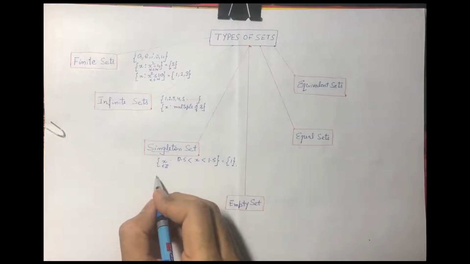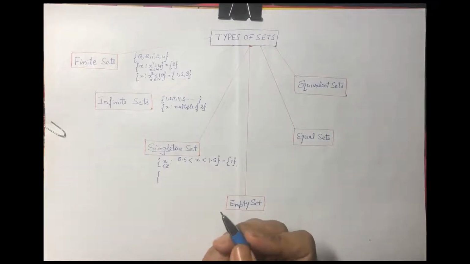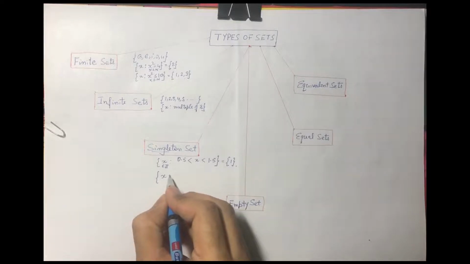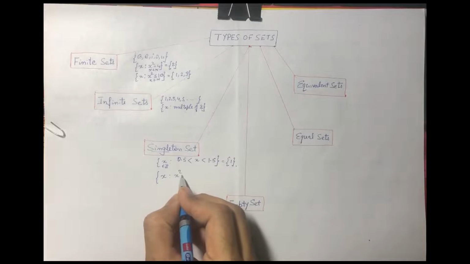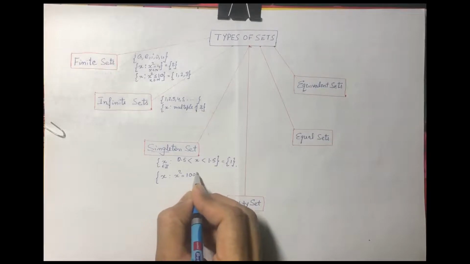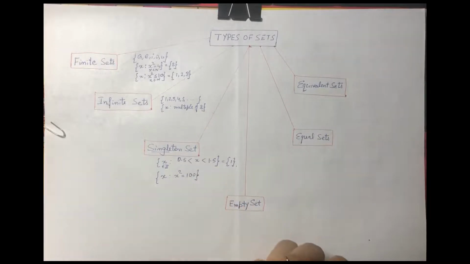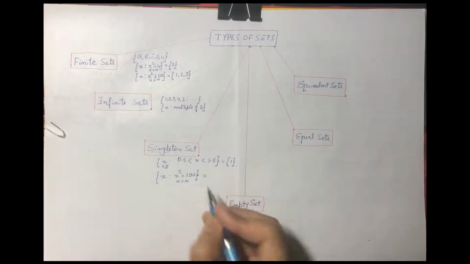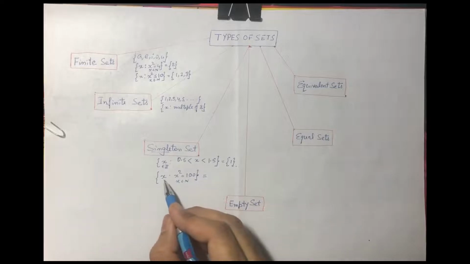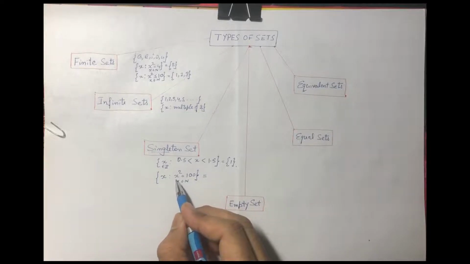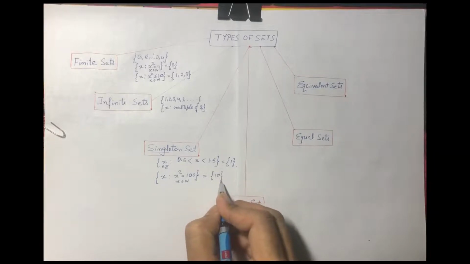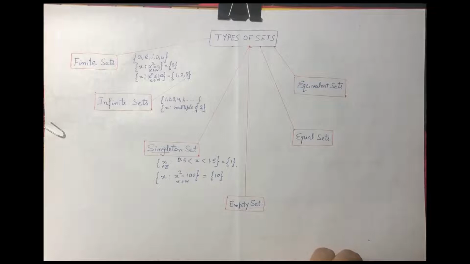Any other example? x belongs to natural number, that natural number whose square is 100. What is that? 10. So which is again a singleton set.